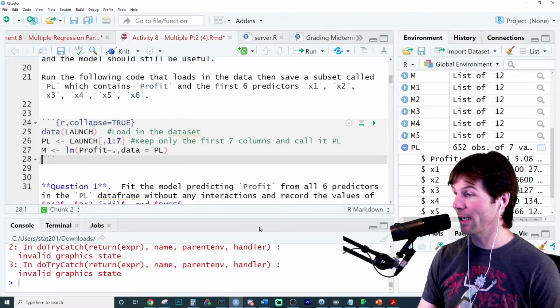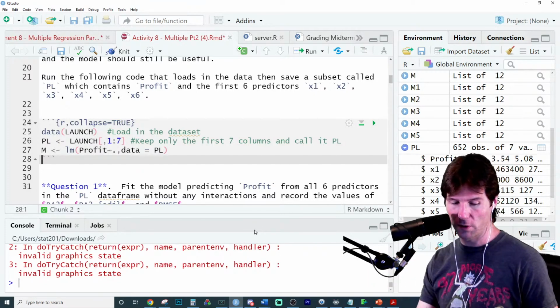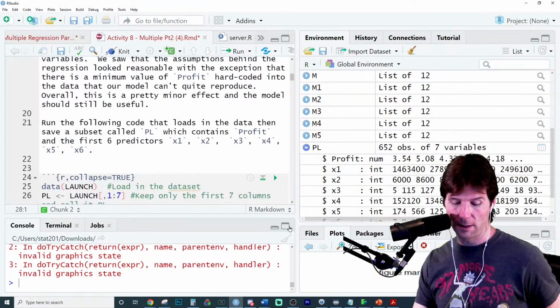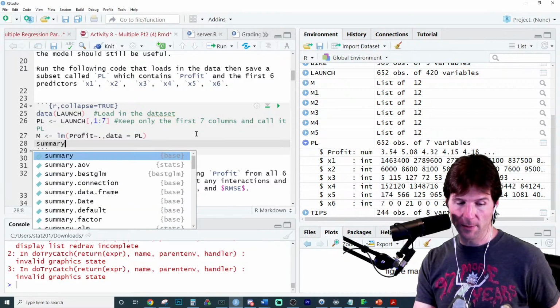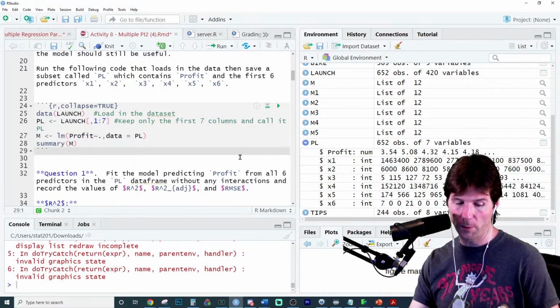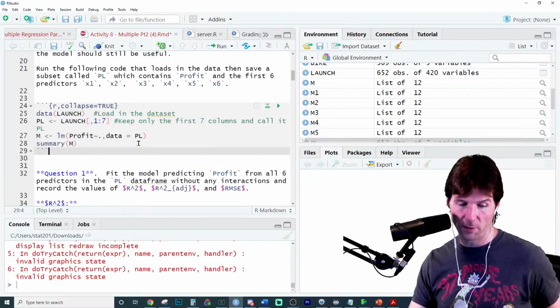Now, don't worry about the try catch error. That is something to do with the graphics. Don't worry about it. You probably didn't even see it on yours. And now let's take a look at our model. First off, we're going to analyze some of the statistics on this model to see what we have. Really, I'm going to remove this plot, and I'm going to rerun it.